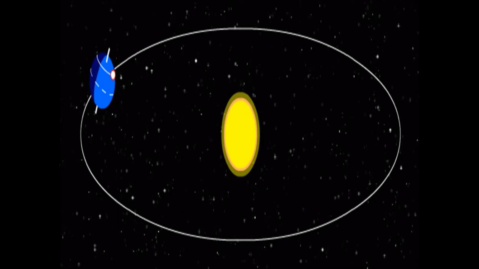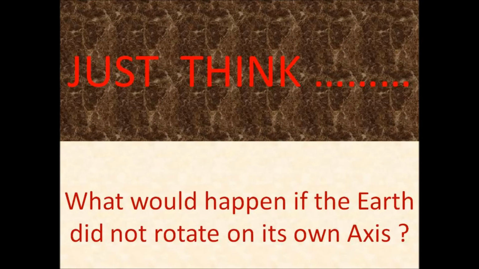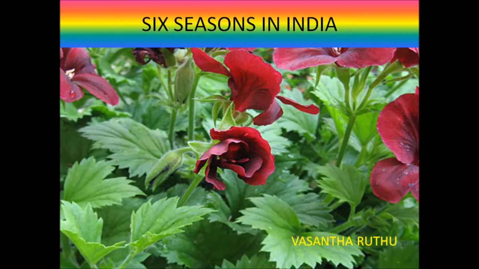Children, here you can find the tilting of the earth, rotating around itself and also revolving around the sun. In this picture, please observe carefully. And just think, children, what would happen if the earth did not rotate on its own axis? What will happen to the earth?